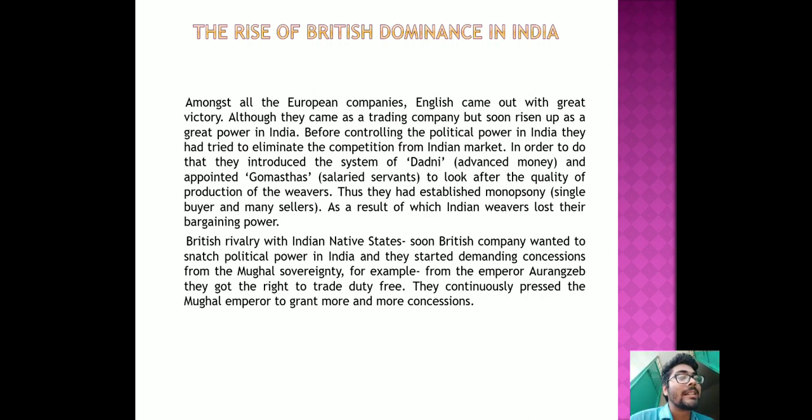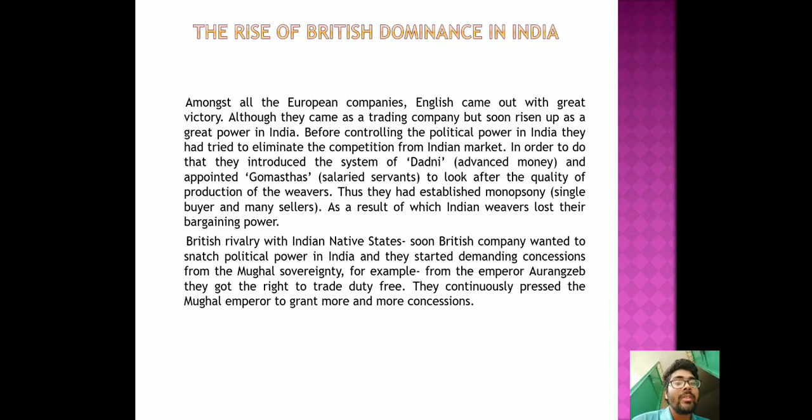Monopsony means a single buyer and many sellers. So they became the single buyer in India. Earlier the weaver had the bargaining power because there was competition in the market. But when the Company established monopsony, the weavers lost their bargaining power. And it was just because of the English East India Company.